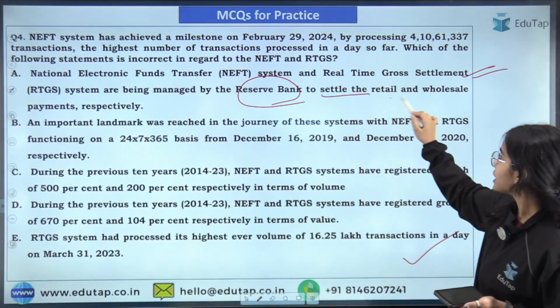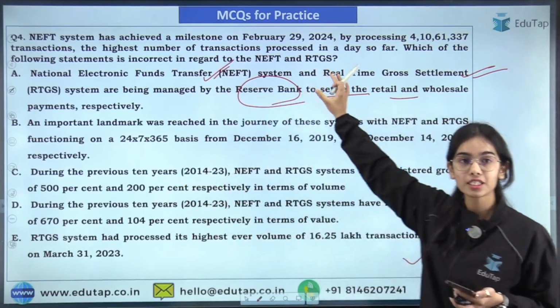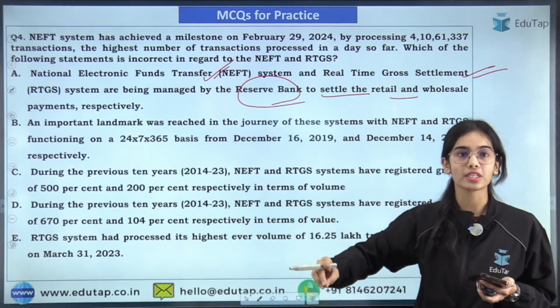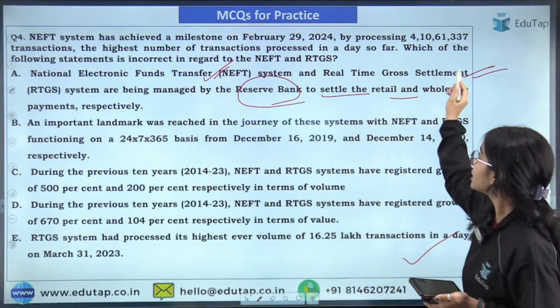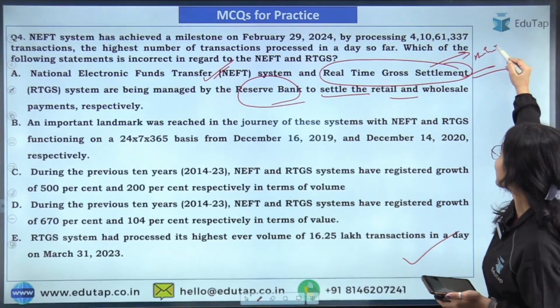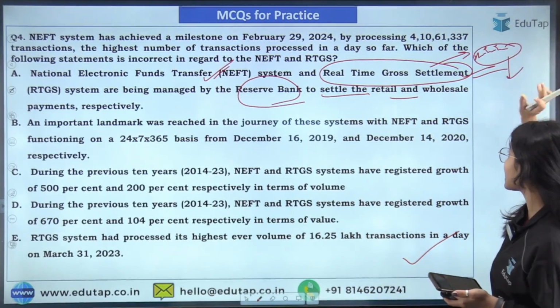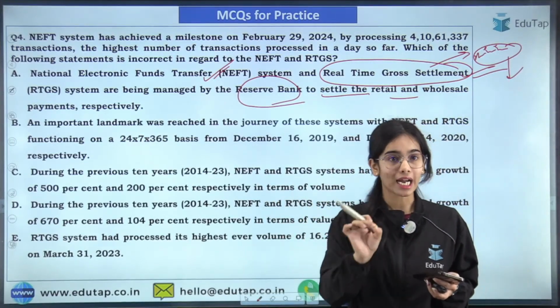NEFT is for retail transactions and RTGS, the real time gross settlement, is for wholesale payments. Now, does the real time gross settlement have a minimum transaction amount, and if it has, what is that minimum transaction amount? That you have to tell me.